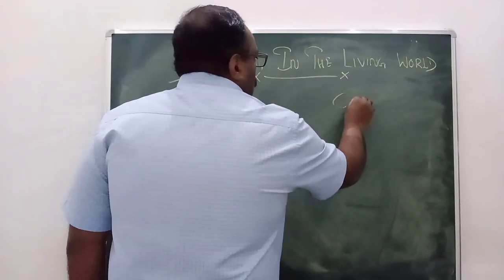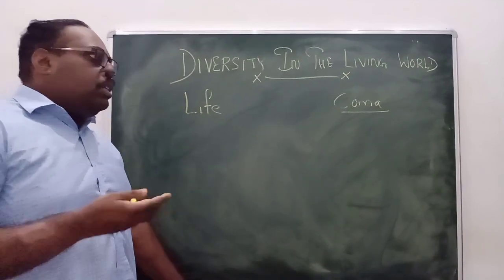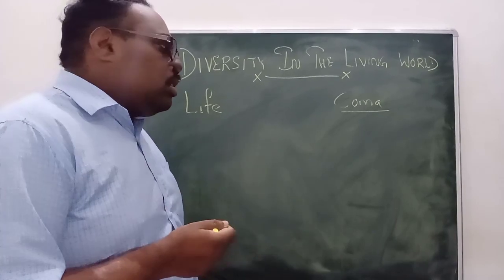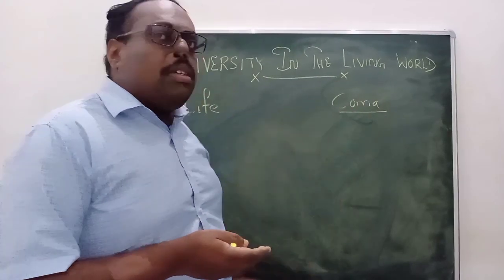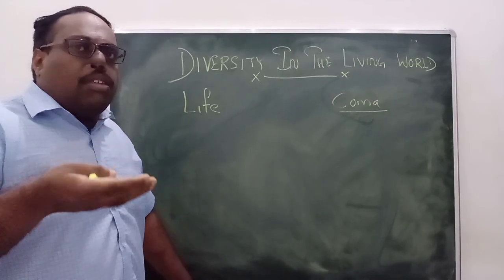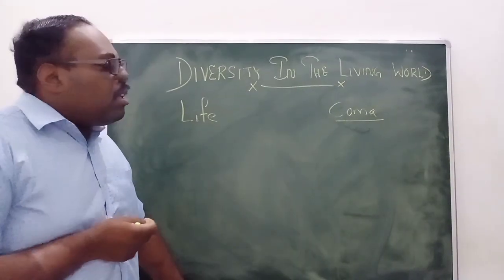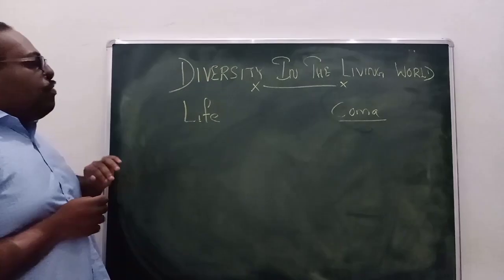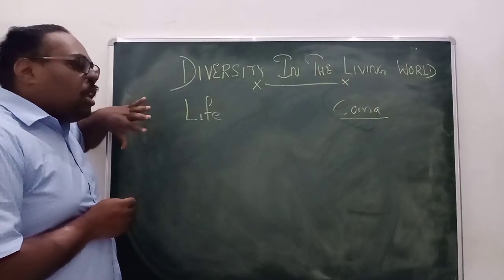Coma means the nervous system is not at all active, so the person can't respond to any stimulus. So we can't say this person is 100% living, because some of the characteristics are not functioning, but life is running on, meaning breathing and internal processes are running. So first we will see what are the characteristics of living things.